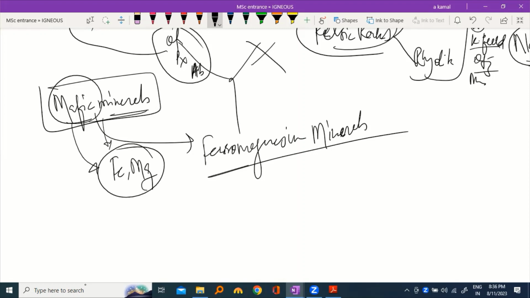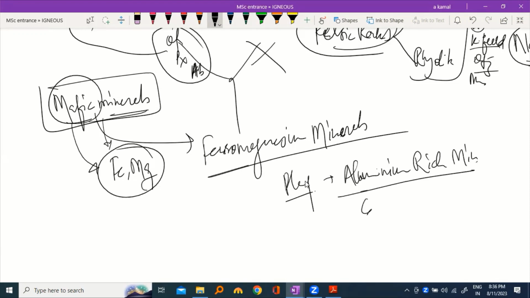Okay, and your plagioclase is basically an aluminium-rich mineral, along with calcium, sodium, and potassium. Basically, plagioclase is an alumina-rich mineral. So when aluminium, the alumina-rich minerals, is very low in any rock, then it is called ultramafic rock.